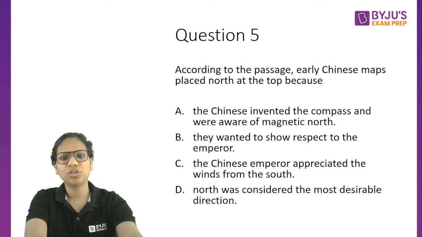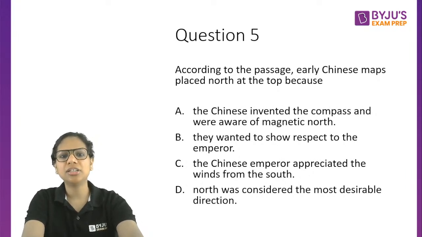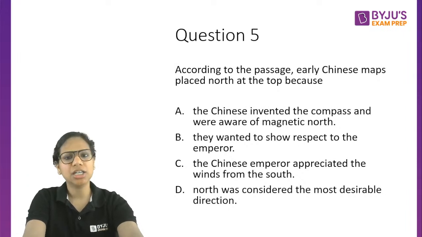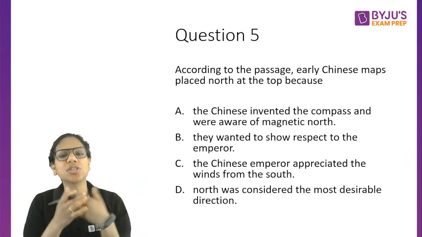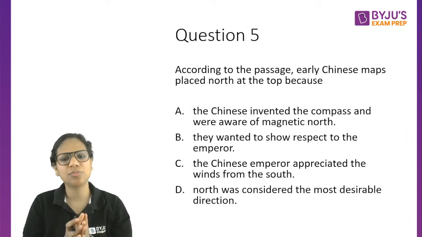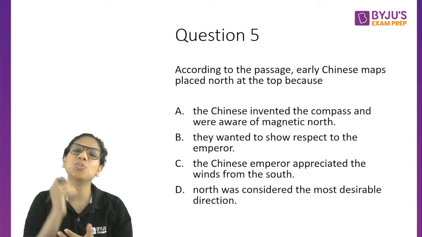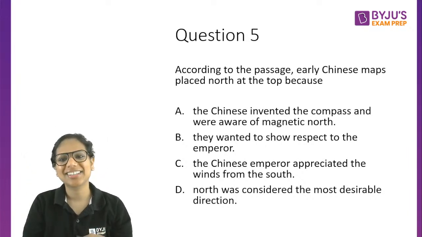Okay. The Chinese emperor appreciated the winds from the south. Okay, fine, he appreciated it. But why did the maps have to place north at the top? Agreed, they were auspicious winds, they were considered good winds. So in a way I agree with C that yes, the Chinese emperor appreciated the winds from the south. But does that explain why north was put at the top? You are giving me a reason about south. I want a reason about north.